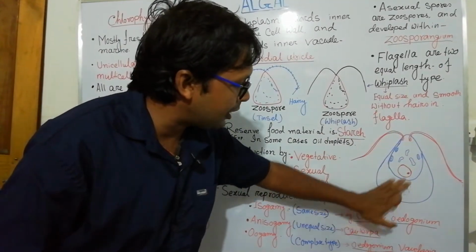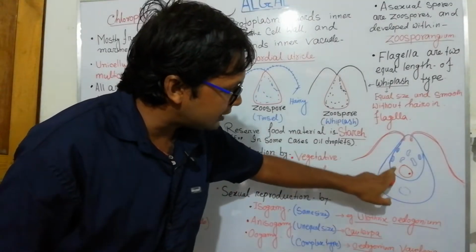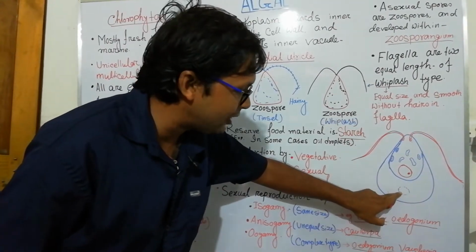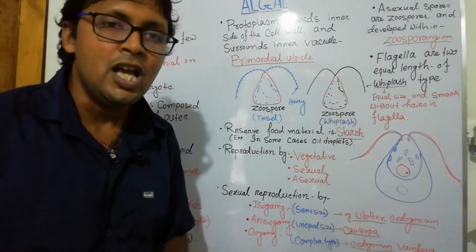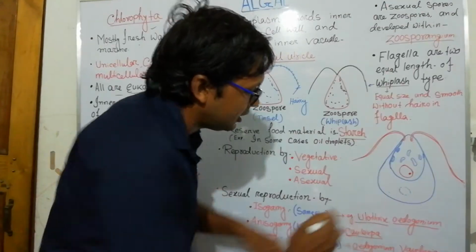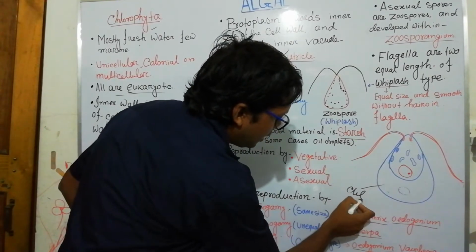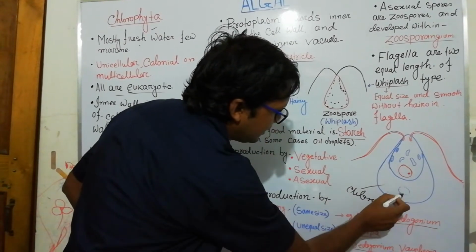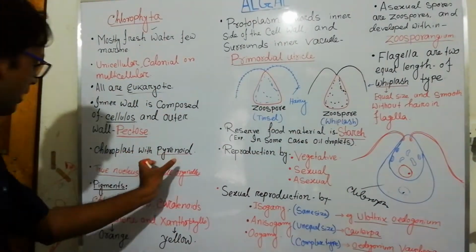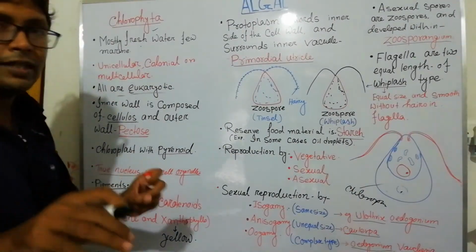Here is the structure of Chlamydomonas: this is the cytoplasmic part, this is the chloroplast part, and it has a pyrenoid body. The pyrenoid is a starch and protein structure present in the chloroplast region, a disc-like structure. It also has two flagella for movement and swimming.